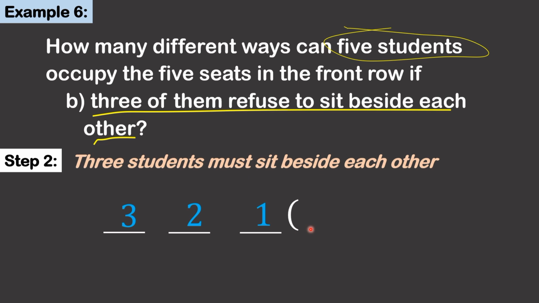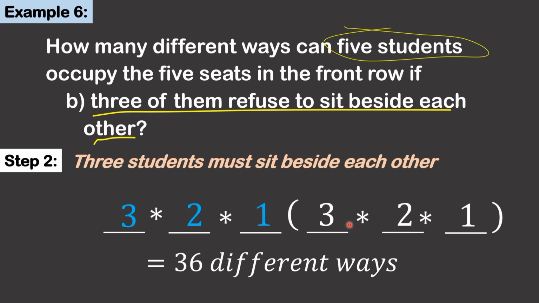Now, arrange this single block and the 2 other students, so there are 3 positions or 3 seats for them. 3 choices for the first, 2 for the second, and 1 remaining choice for the third seat. Multiply, there are 36 different ways.